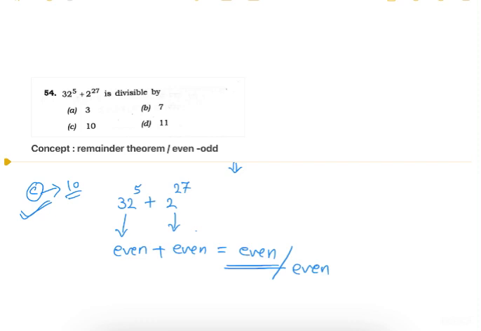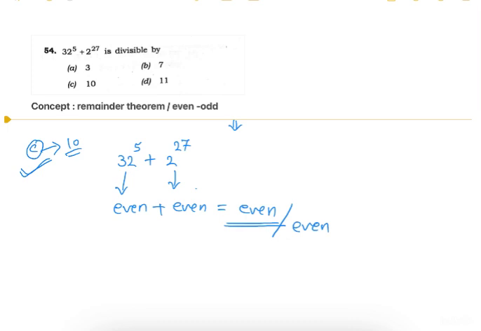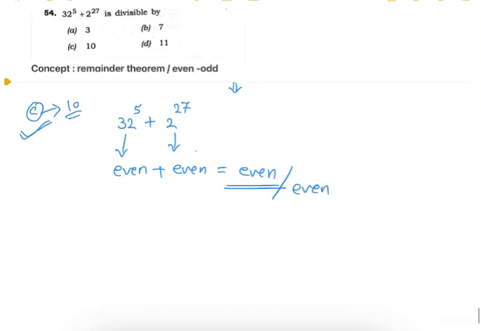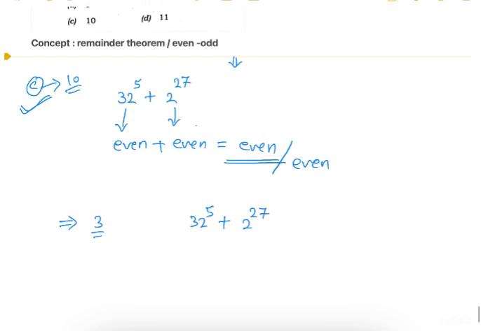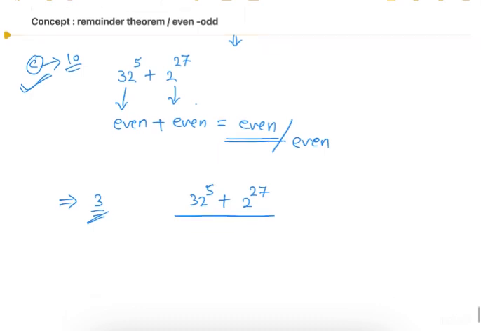But if you want to use the remainder theorem, you can use it, but that method will be very lengthy. I can show you just for one answer choice. Let's see for 3. So 32 to the power 5 plus 2 to the power 27. If this expression is divisible by 3, then the final remainder will be 0.